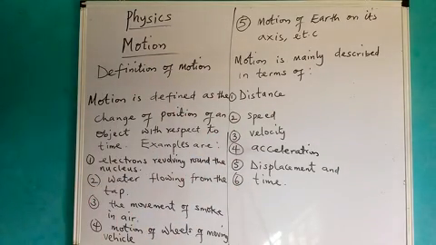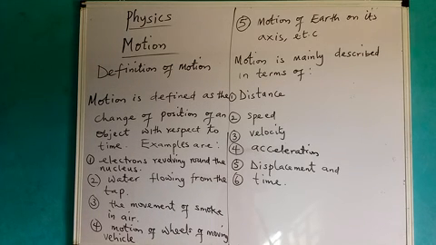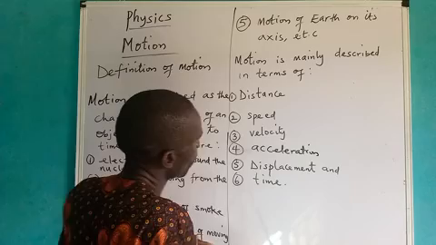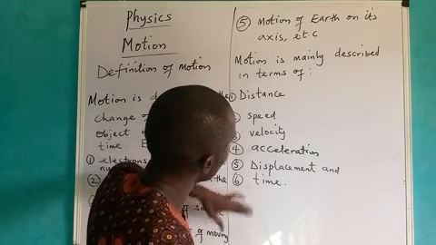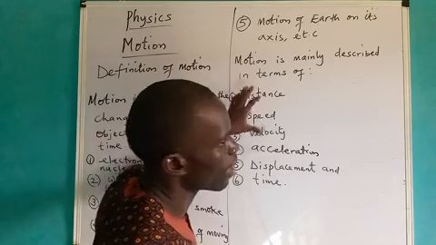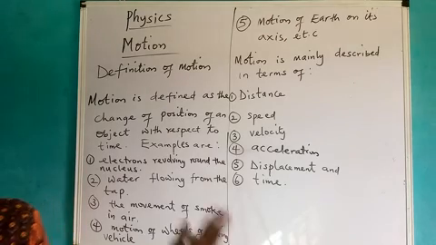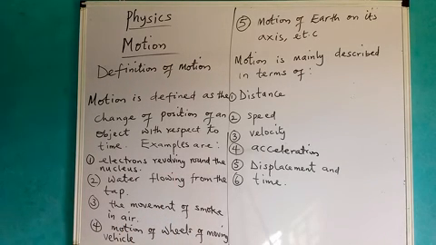You can see this is all about the concept of motion. Now we are going to look at the next thing from what we are given at the bottom. Remember I told you that motion is described in terms of these, meaning we are going to analyze all of them now, and I will give you the definition of all of them, and I will also tell you the dimension and the formula. Okay, I think we can continue now. Let me give you a second so that I go through the work we have on the board. After that we should look at distance, speed, velocity, acceleration, displacement, and time.